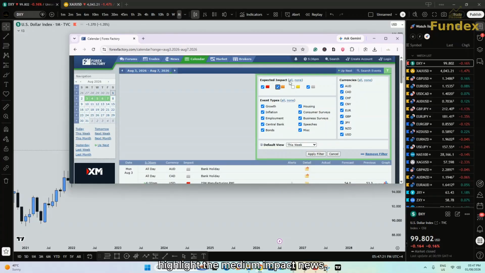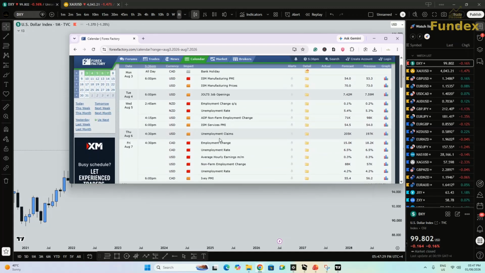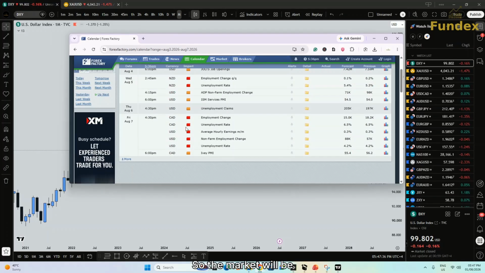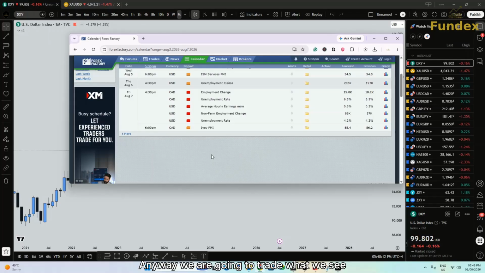Highlight the medium impact news, check it, and you will find the medium impact news on Thursday, which is the preparation for the unemployment rate that is coming on Friday. The market will be waiting for the unemployment rate and non-farm payroll on Friday. Anyway, we are going to trade what we see, not what we predict or anticipate.